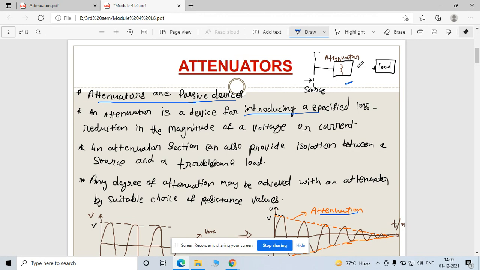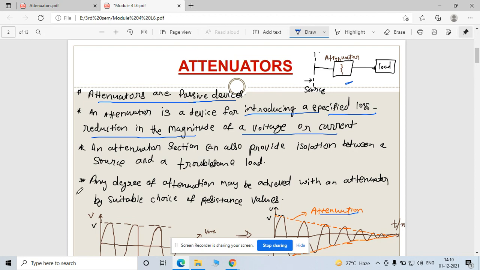So accordingly you have to transmit this power from your source end, so your load should not be disturbed with these losses. Okay. So that is the second point regarding this. Introducing specified loss reduction in your magnitude, voltage or current.